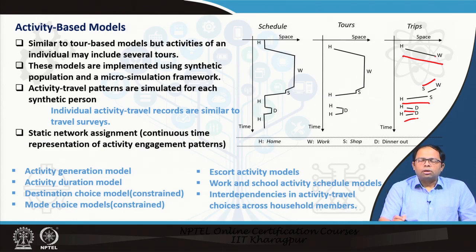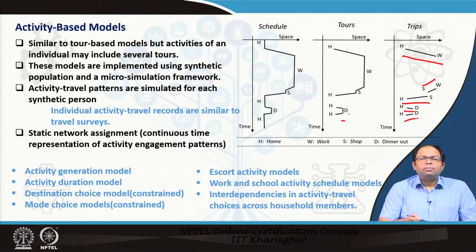Whereas in a tour based model, you see this home to work and work to shopping, and then shopping to home, this entire thing is one tour. So, all these decisions are joint decisions or linked decisions. That means, the decision to choose a mode from home to work is dependent on work to shop, and then from shop to home, and so on. So, these are all linked decisions. So, this is one tour, and then similarly we have home to dining and then back to home, this is another tour. So, instead of so many trips, we need to model two separate tours in a particular day.